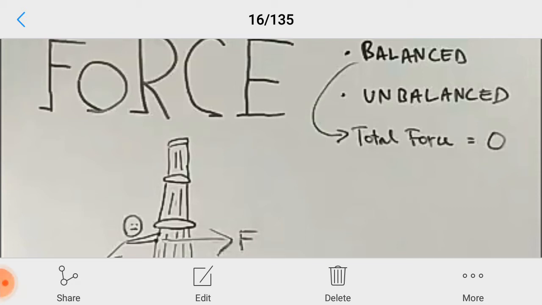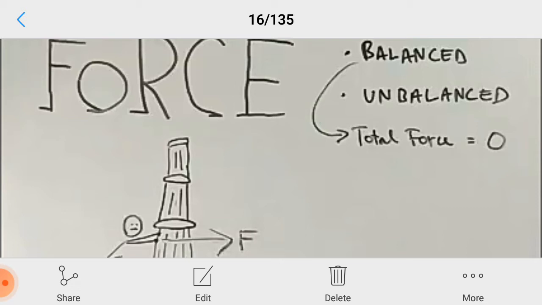Today we shall be discussing a few topics from your chapter number 9. As you see on the screen, it is written force. Obviously, you see two terms on the right hand side, balanced and unbalanced. So in this chapter we'll have two kinds of forces. What is a balanced force?